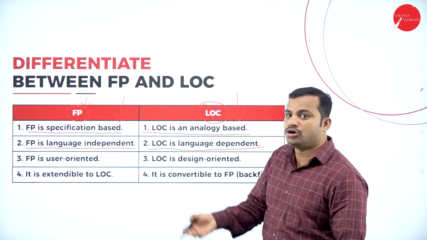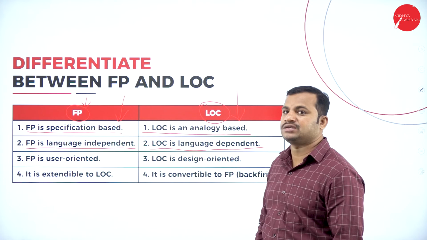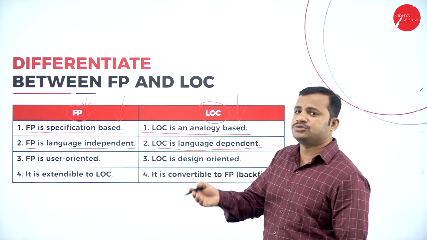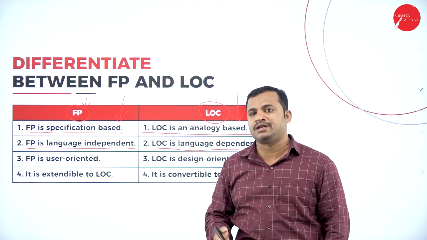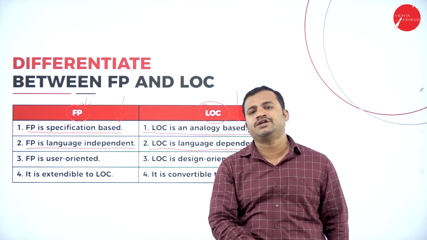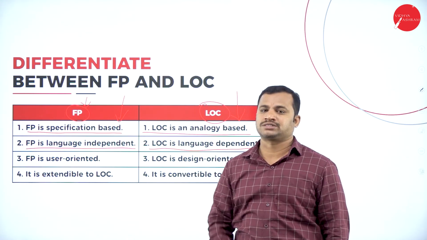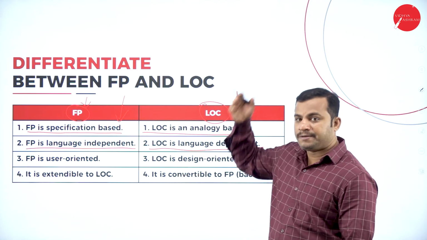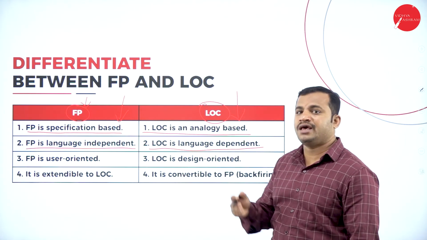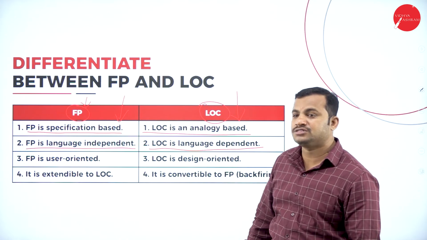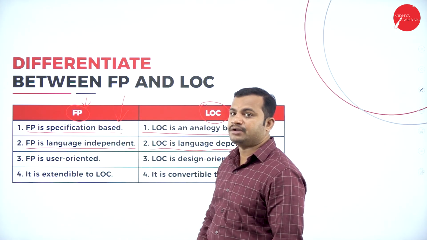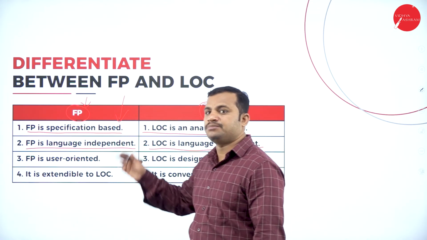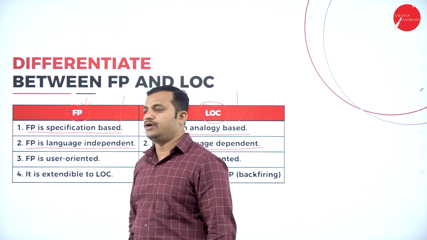If I use the Python language, I can solve a task in 10 to 15 lines of code. Suppose I want to achieve the same task in C or C++, I may have to write 50 to 100 lines of code. So that depends on the programmer, and the efficiency of the programmer defines the lines of code. Function point is language independent. It can be converted easily from function point to LOC and LOC to function point.